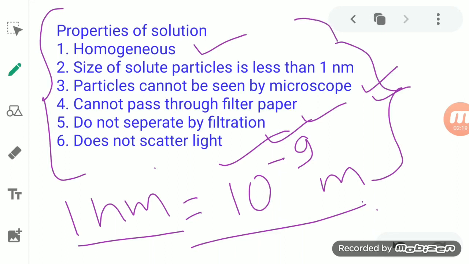which differ from the colloids and the suspension.